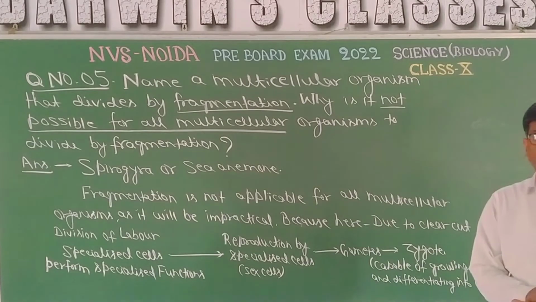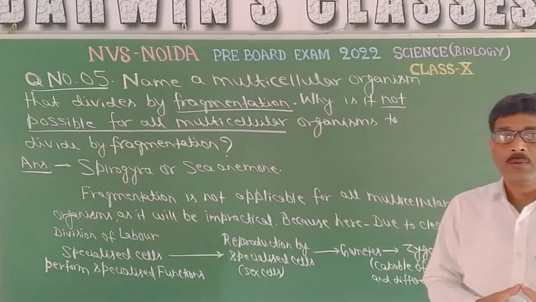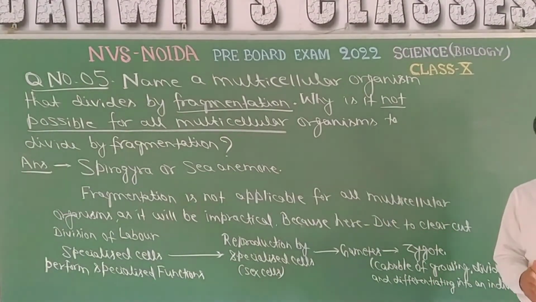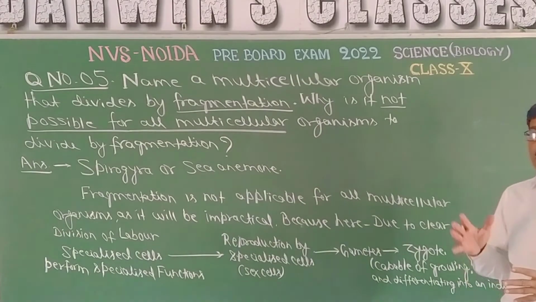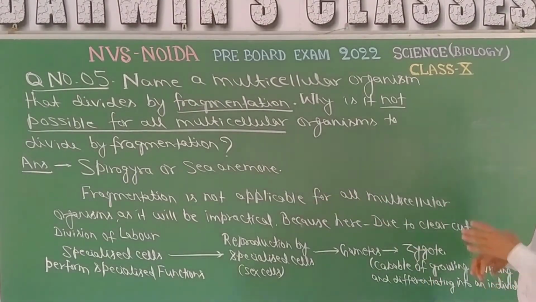In Spirogyra and sea anemone, there is fragmentation, but in higher multicellular organisms, where there is a higher grade of organization, it is not possible, because fragmentation is not applicable for all multicellular organisms.